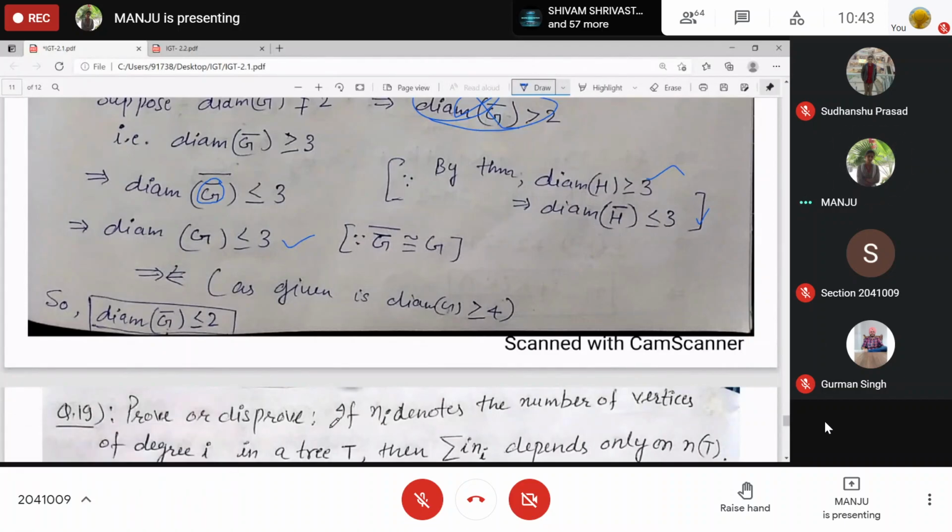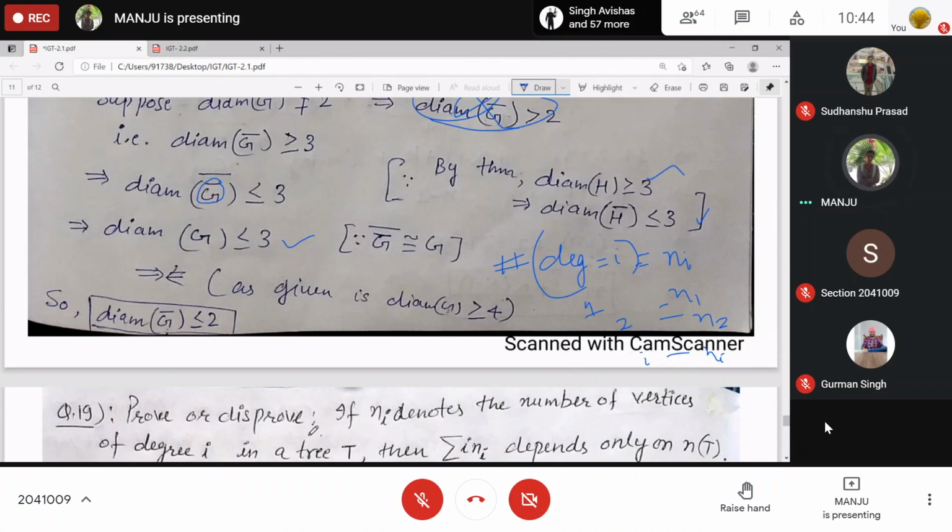True or disprove? If Ni, that is N1, N2, and so on, denotes the number of vertices with degree i, that is, the degree of some vertex is equal to i and the number of those vertices is Ni. Means there are n1 vertices of degree 1, n2 vertices of degree 2, and similarly ni vertices of degree i. This is just the number of vertices, not the vertex. Clear?